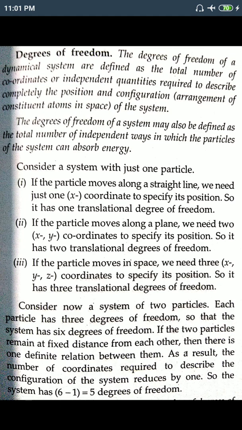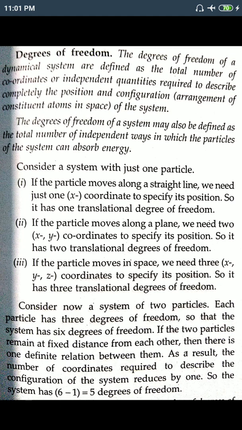So if the body moves along a straight line, we need only 1 degree of freedom. If it moves along a plane, we need 2 degrees of freedom. Now if the particle moves in space, we need 3D, three-dimensional, x, y and z. So the object has 3 translational degrees of freedom.